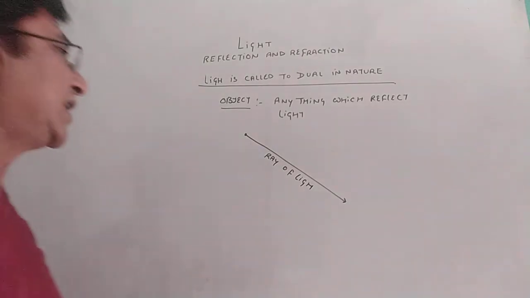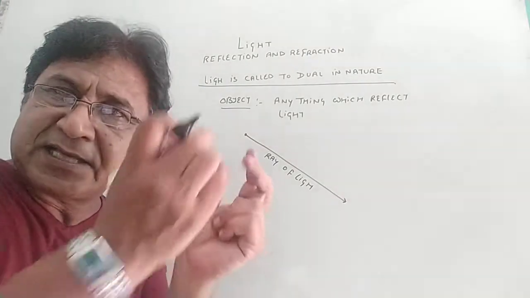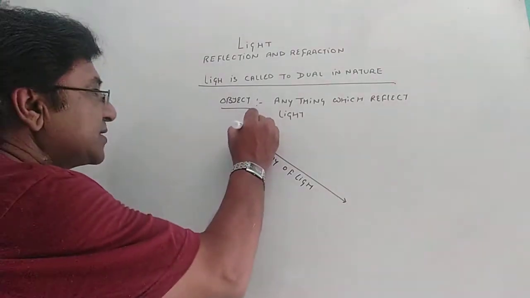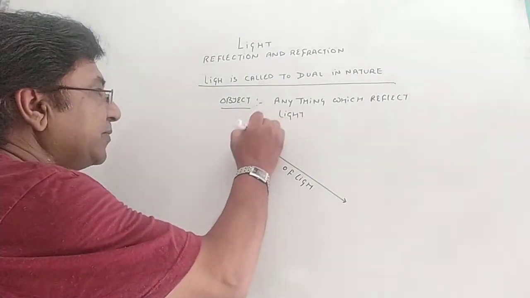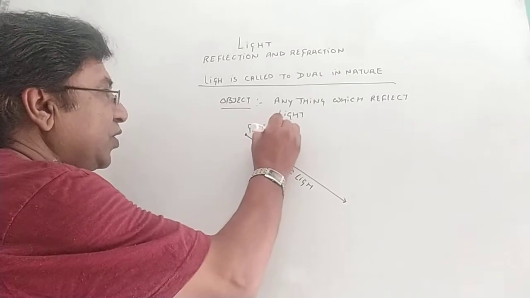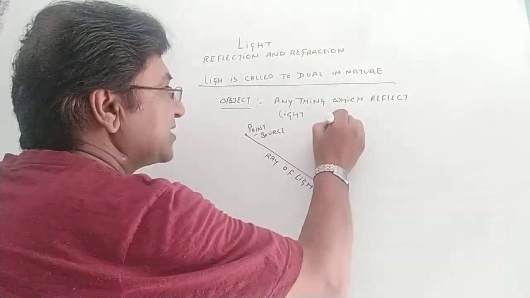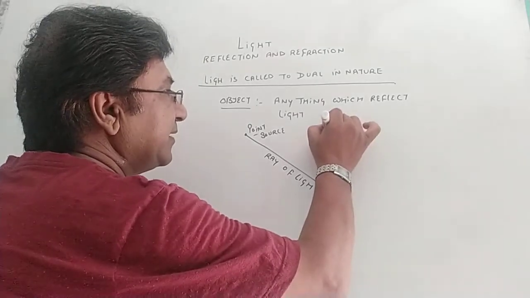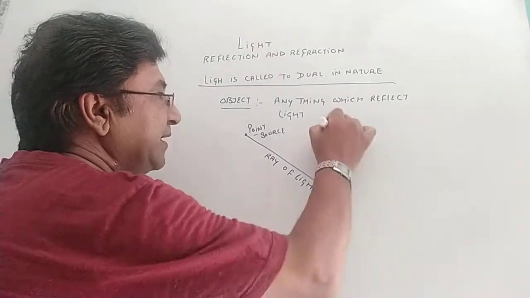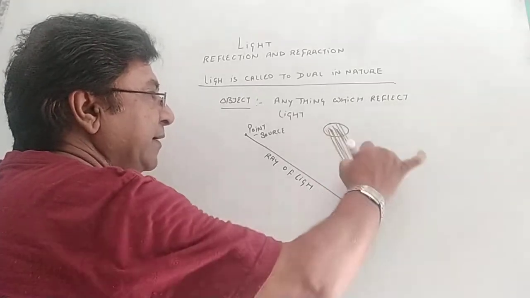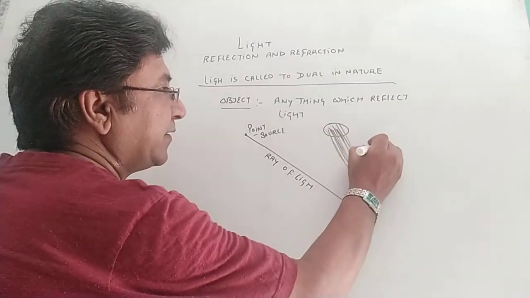Like stars are far away from us, we see a spot only. That is why a star acts like a point source. So any light coming from the point source is called a ray of light. But if the object is much larger, like a planet which is very close to us, many rays together come on Earth.